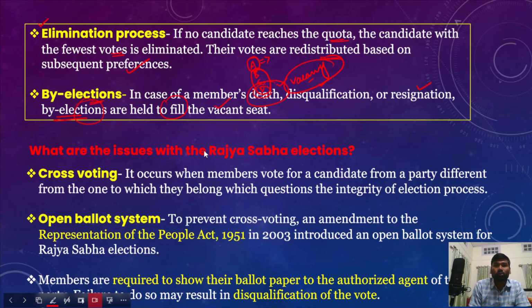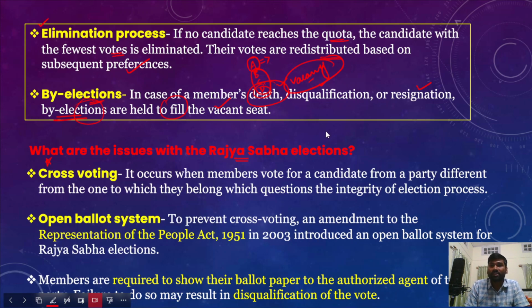So what are the issues with the Rajya Sabha elections? Rajya Sabha elections are also facing a lot of issues. Now, what are those issues? First and foremost, we need to talk about cross voting. Earlier in this lecture, I have told you what cross voting is.